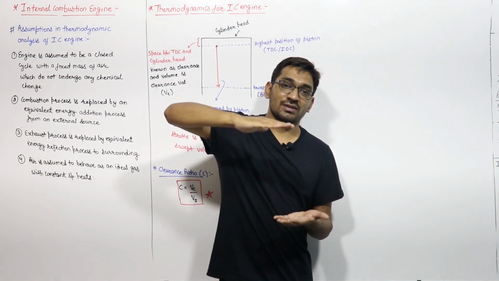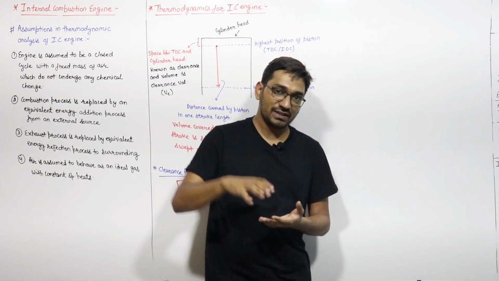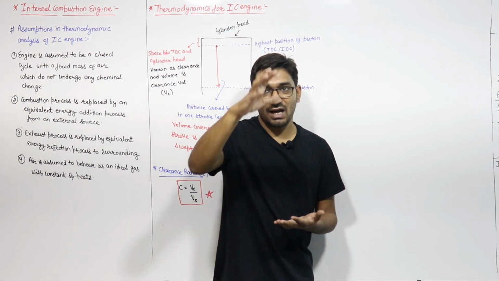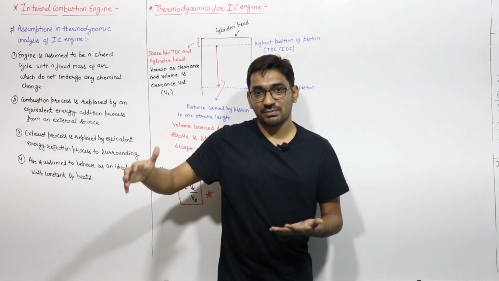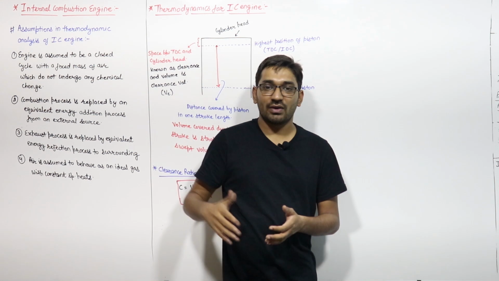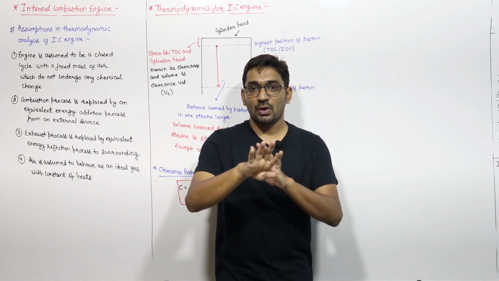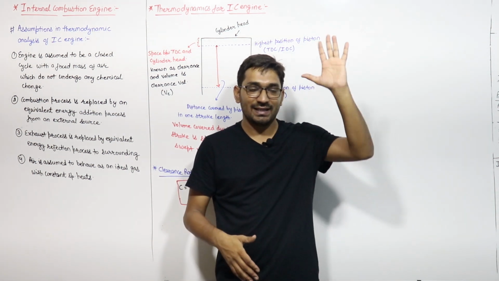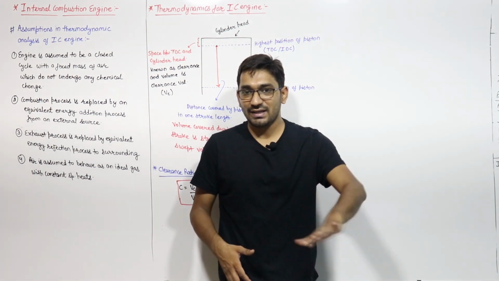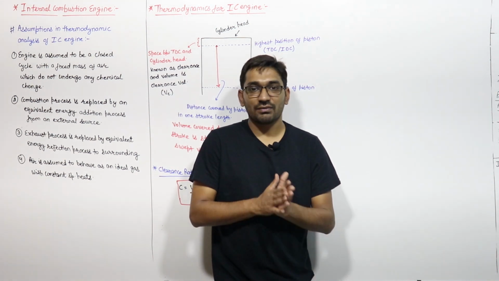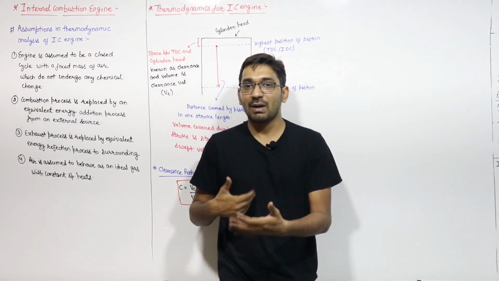We will do the compression of that. Then we have heat addition. After heat addition we have the power process, that is the expansion process. After the expansion process we have the exhaust process, right? These 4 are the basic processes: compression, heat addition, expansion and heat rejection. These are the 4 processes which constitute any power cycle.